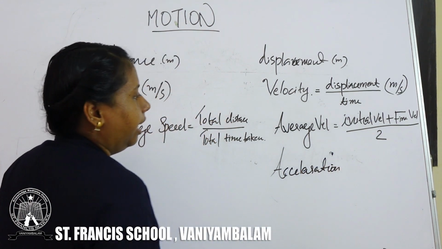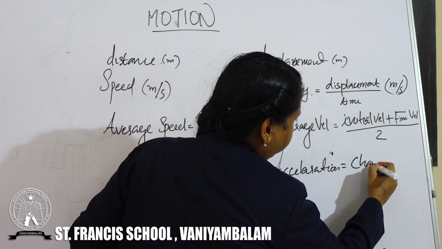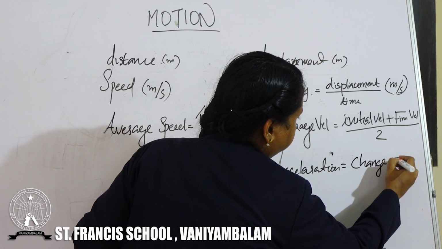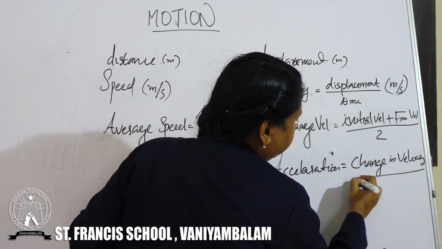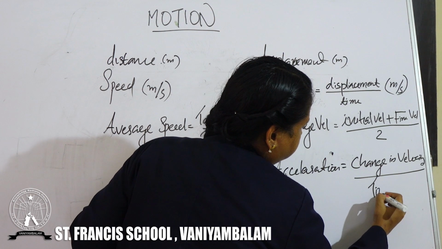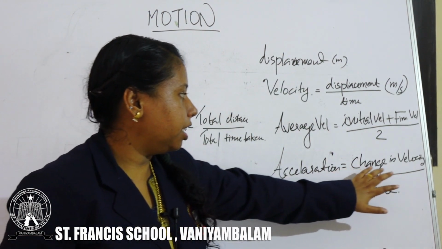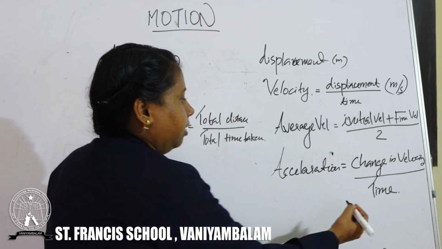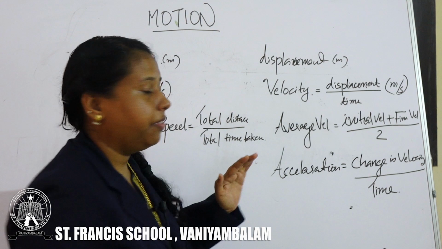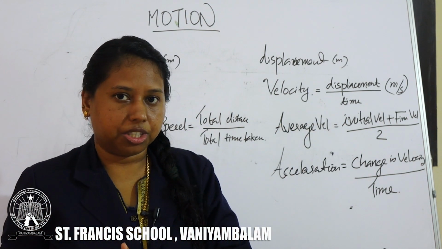Acceleration is equal to change in velocity by time. Change in velocity means final velocity minus initial velocity.